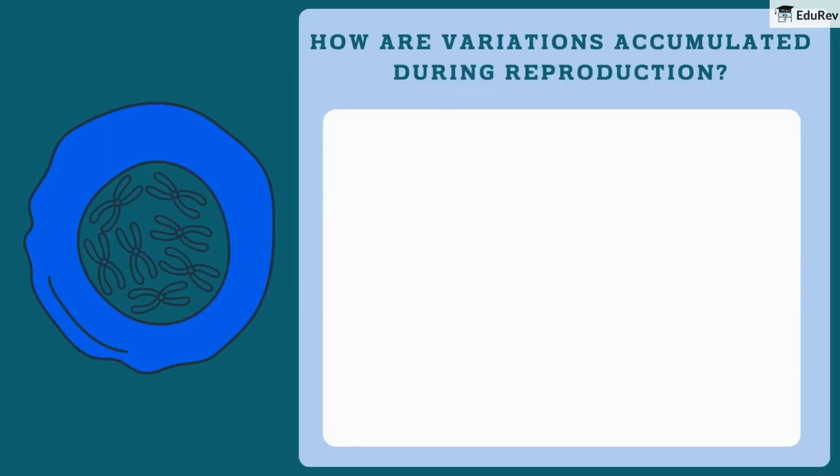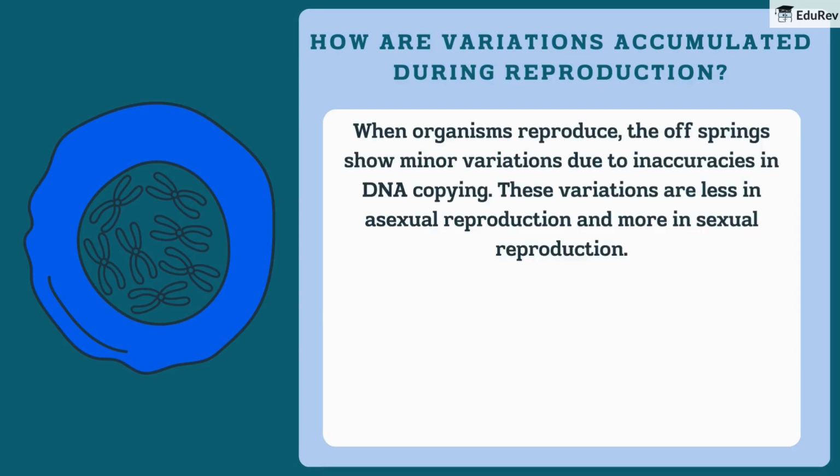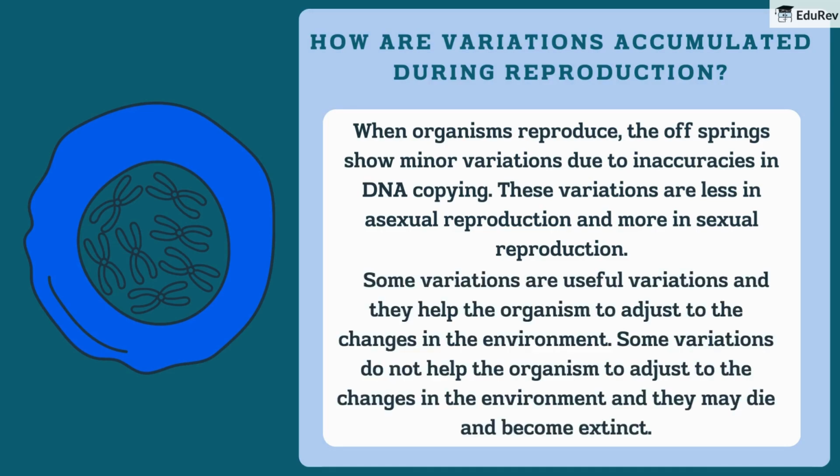And how are variations accumulated during reproduction? When organisms reproduce, the offsprings show minor variations due to inaccuracies in DNA copying. These variations are less in asexual reproduction and more in sexual reproduction. Some variations are useful variations and they help the organism to adjust to the changes in the environment. Some variations do not help the organism to adjust to the changes in the environment and they may die and